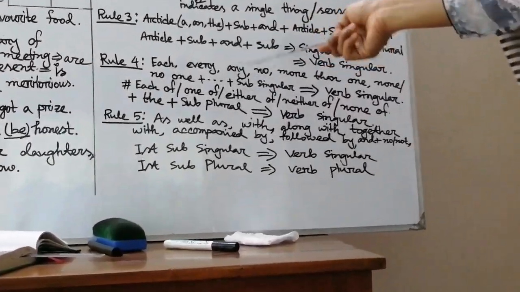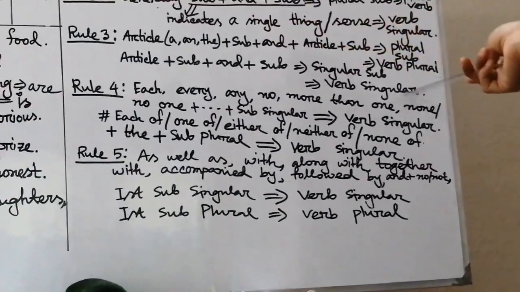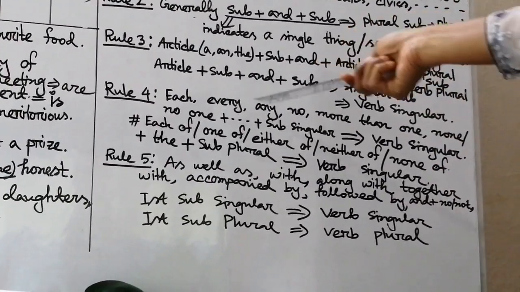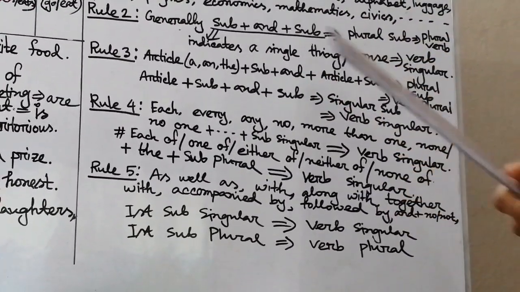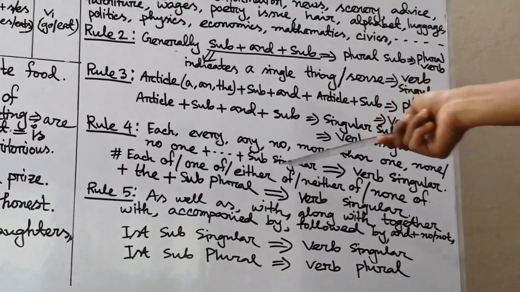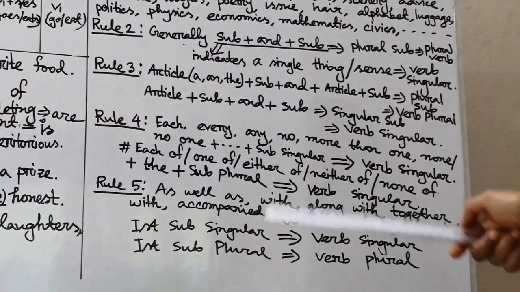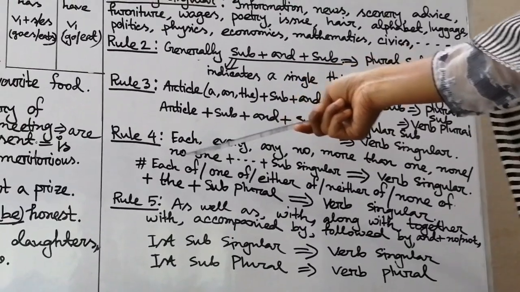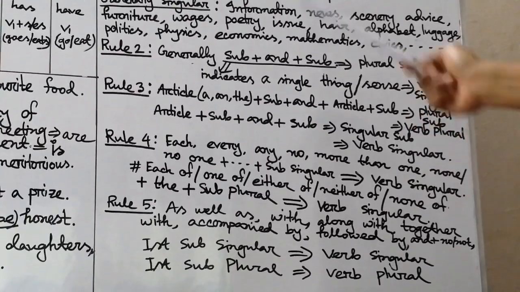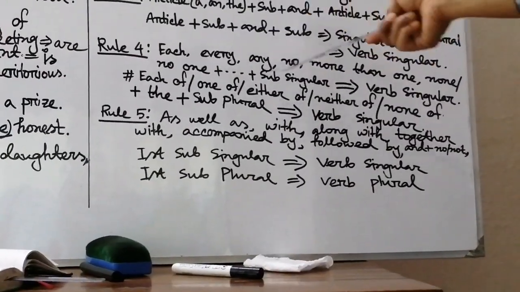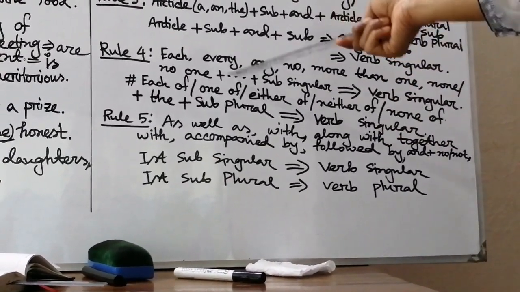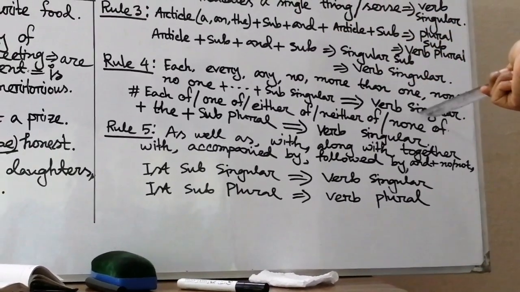If we find that these words are part of any subject, mark it please, then we will use a singular subject here, and our verb will also be singular. My dear students, learn those words by heart please: each, every, any, no, more than one, none, or no one. If these words are part of any subject, then we will use a singular subject after those words, and our verb will also be singular.